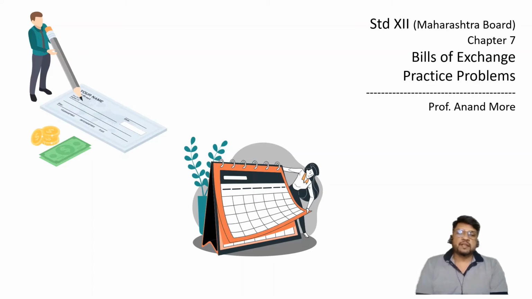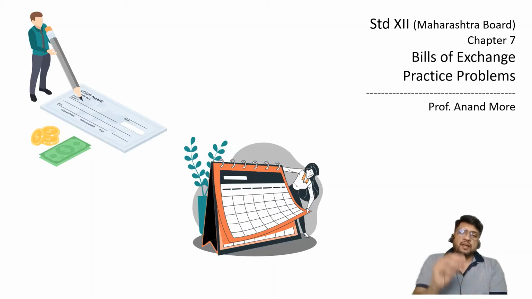That's why this interest is also called as discount. It is as good as a 100 rupees bill sold at a discount of 10 rupees. That means 90 rupees can be considered as the amount received. So this discount is basically an interest which is recovered by the banker in advance. That's why it is called as discount.